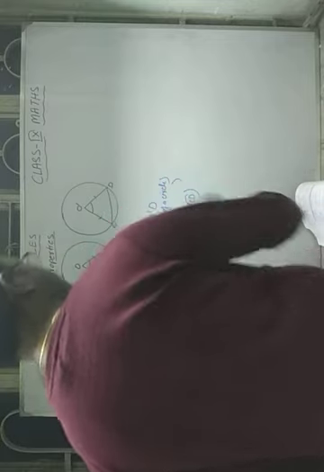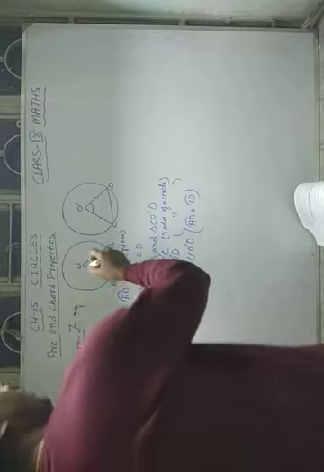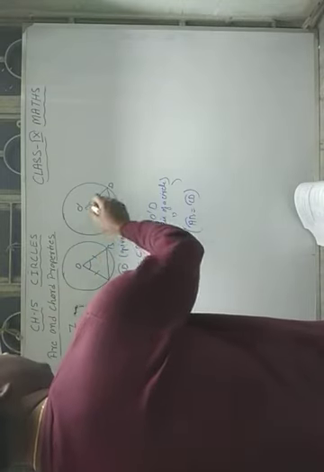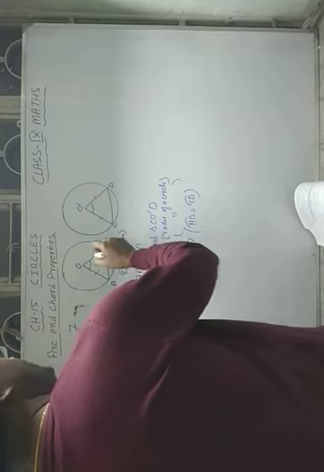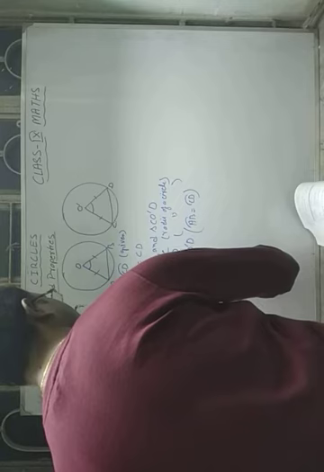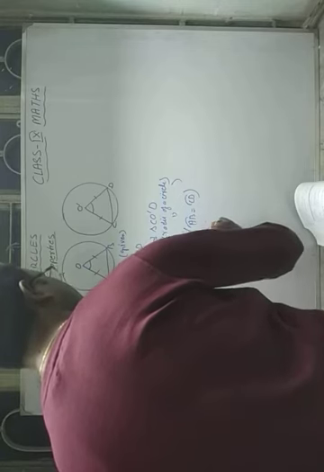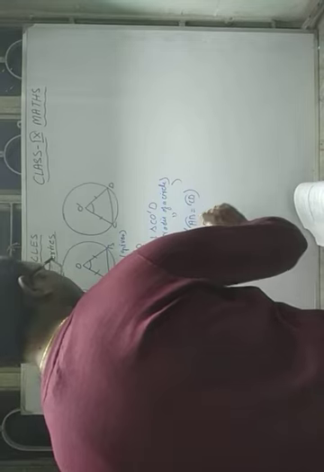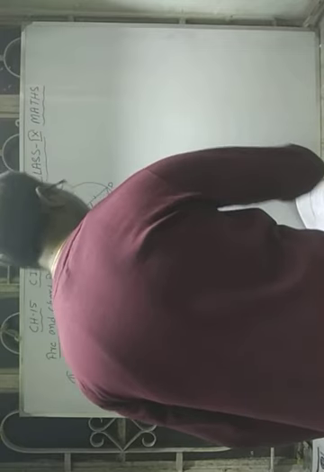So since the arcs are equal, they subtend equal angles at the center. Now these two angles are equal. That means the triangles are congruent by side angle side. So triangle AOB is congruent to triangle CO'D by SAS congruency axiom.